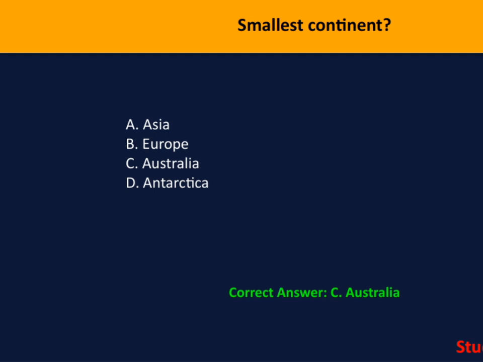Understanding this helps us see how continents are defined not just by size, but also by geographic and cultural factors. Throughout this presentation, we've explored various landmasses and their unique features, and Australia's status as the smallest continent is a great example of how these classifications work. So remember, when asked about the smallest continent, the answer is Australia, and this highlights the diversity of our planet's landforms. Thanks for following along.